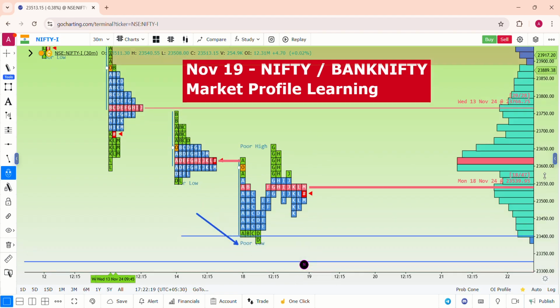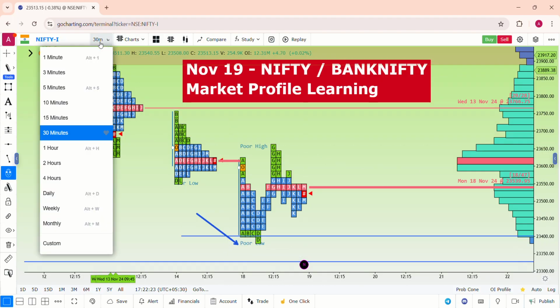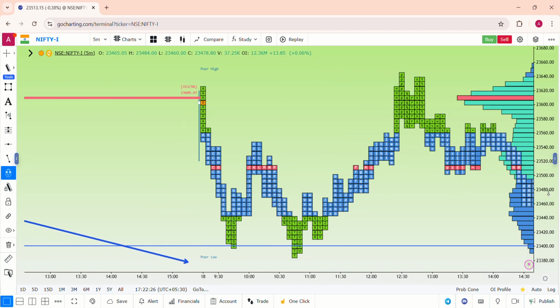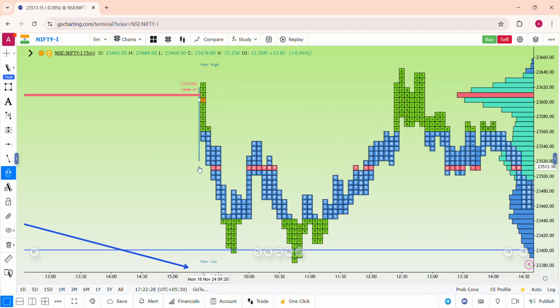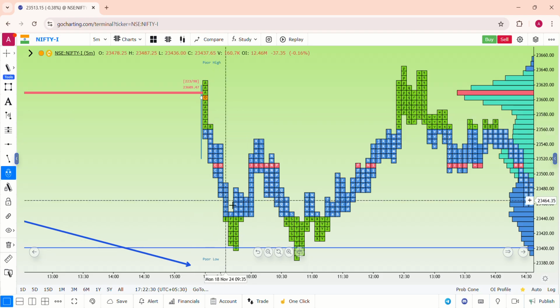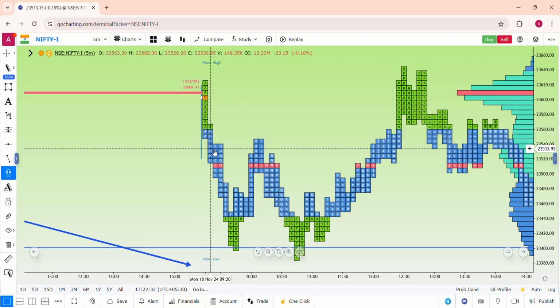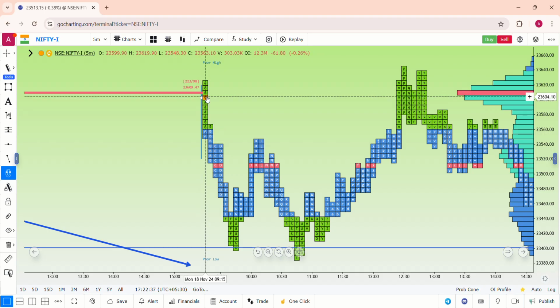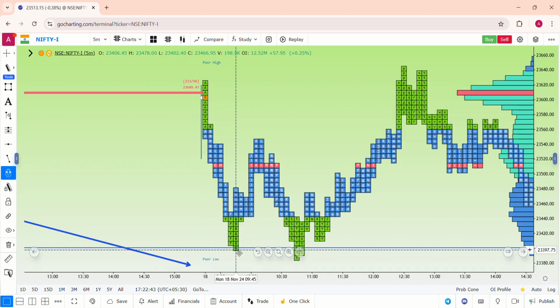I'll just show you with a 5 minutes time frame, and this was the 30 minutes daily analysis. If we shift to 5 minutes of Nifty, it is very clear that the market started to sell. That is big money selling between the levels of 23,600 straight after the opening of the market, 9:15 onwards, until 23,400.